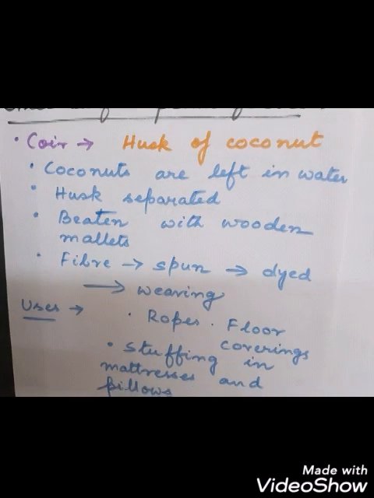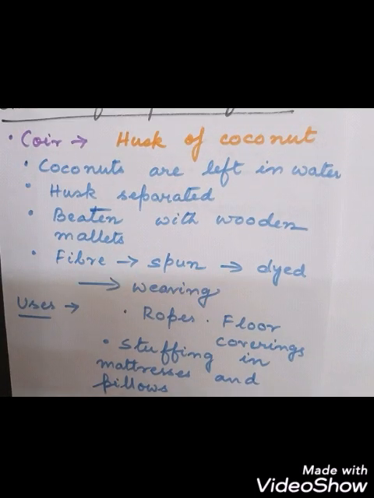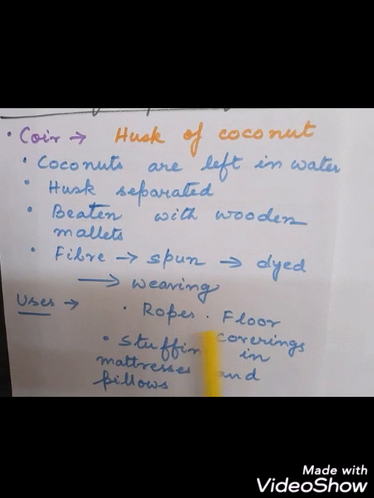So what are the uses of the husk? They are used for making ropes, floor coverings, and stuffing in mattresses and pillows. I think all of you have seen the mattresses on the bed. If you look into the inner part of the mattress, if it is visible to you, you can see the husk of the coconut inside the mattress. So you can see the use of the husk in the mattress, and also you know very well this husk is used for making ropes and floor coverings.